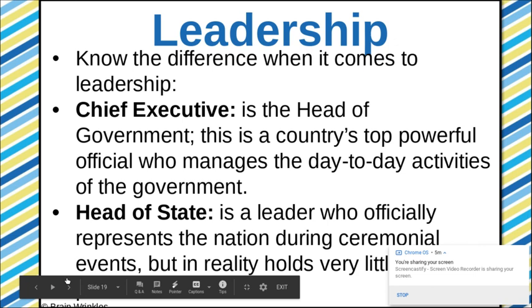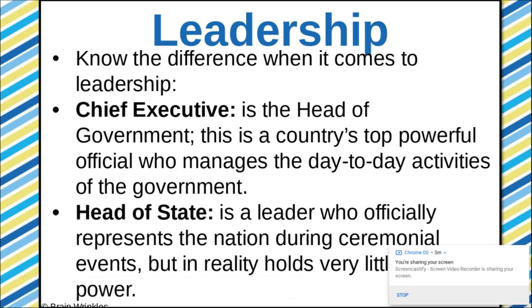Now, it's real important to know the difference when it comes to leadership. The chief executive is the head of the government. This is the country's top powerful official who manages the day-to-day activities of the government. And then you have the head of state, and that's a leader who officially represents the nation during ceremonial events, but in reality holds very little power. So if we were to look at the United Kingdom, the chief executive would be the prime minister, and the head of state would be the Queen of England.